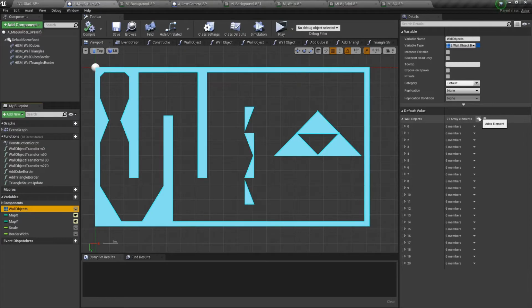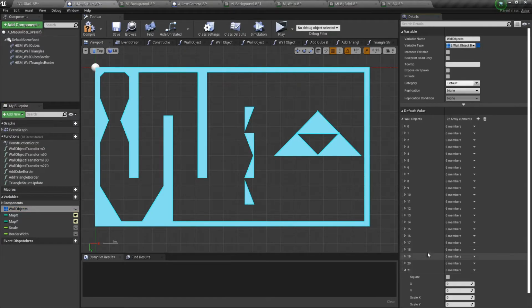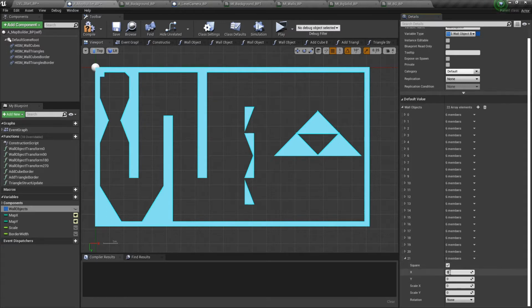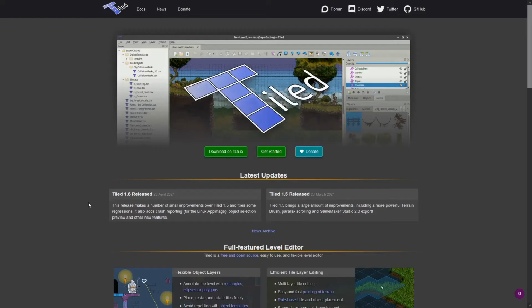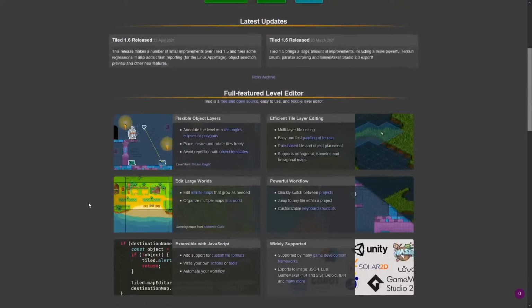My main focus this week, however, has been working on a level creator. In theory, I want to eventually make an in-game level editor and allow users to share levels. So the first thing I had to decide was a format for storing the level information so that it could be shared between players. My first thought was using Tiled, which is an open source tile map editor.